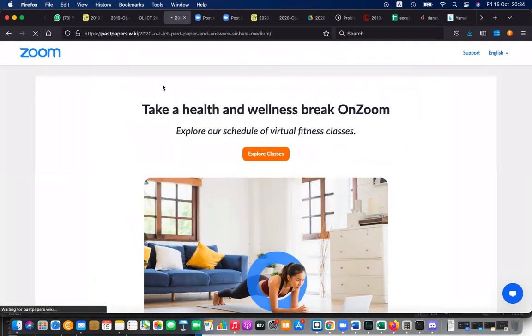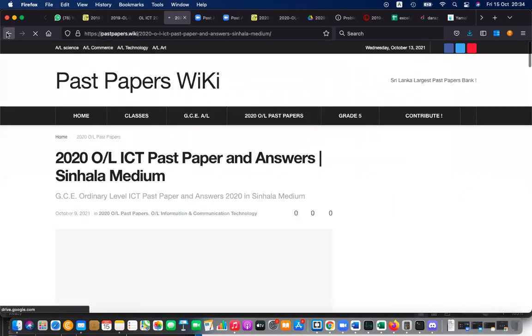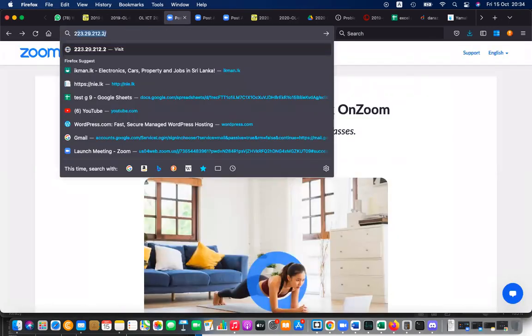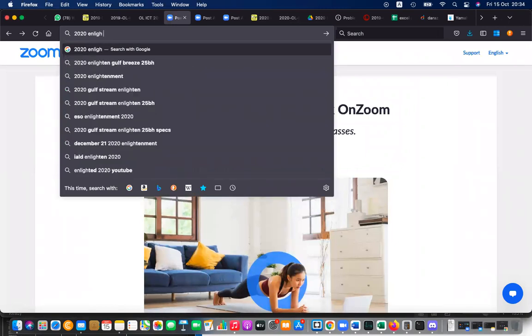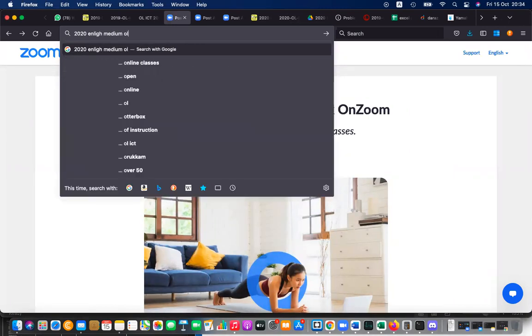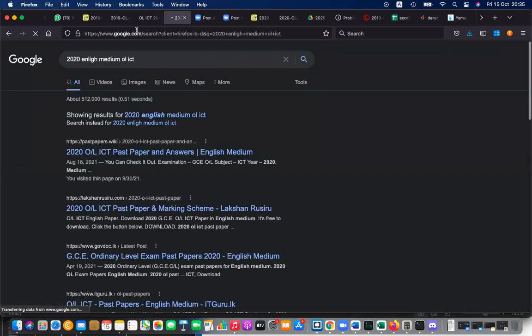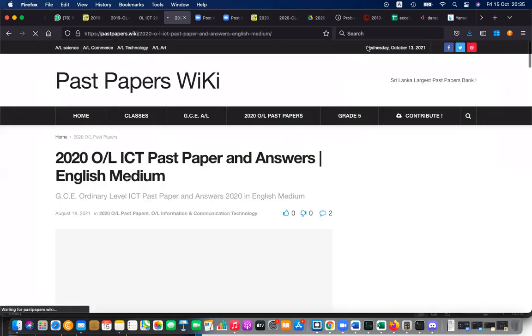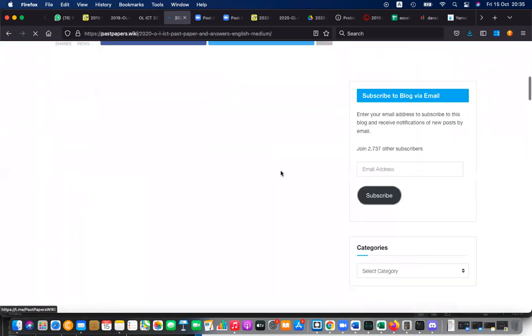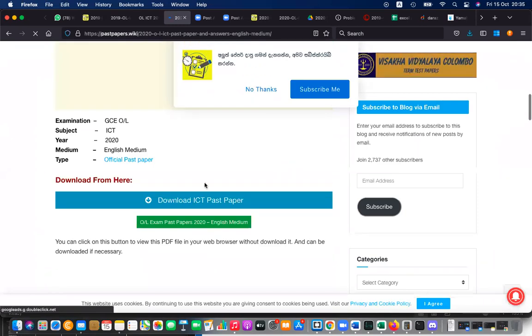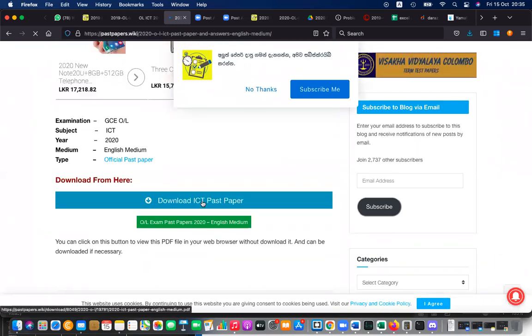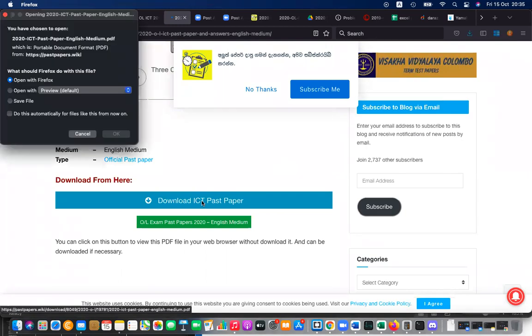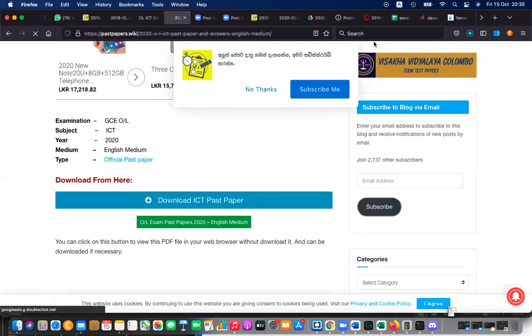Okay, let's go to the English medium one. Sorry, 2020 English medium ICT. Okay, I'll discuss that as well. So before that, let's discuss this one and come. Then that's easy, right? Once you finish this and start, it's in order. Don't leave it half way. Only the last two questions, right? Others, yes. Okay.